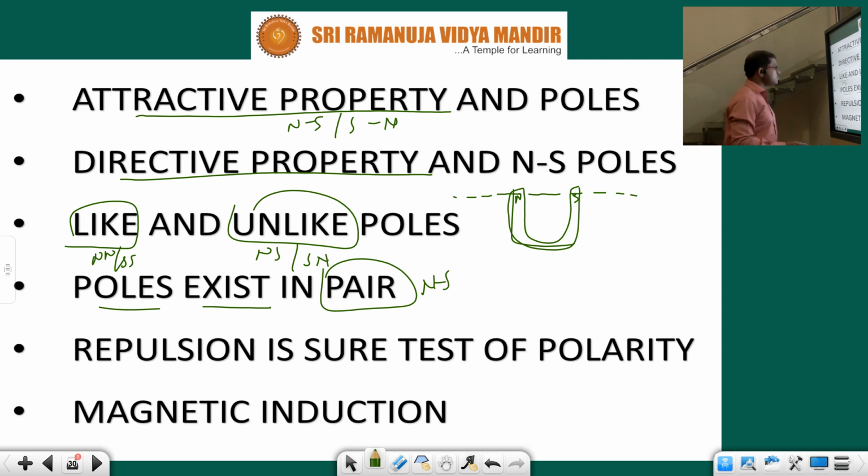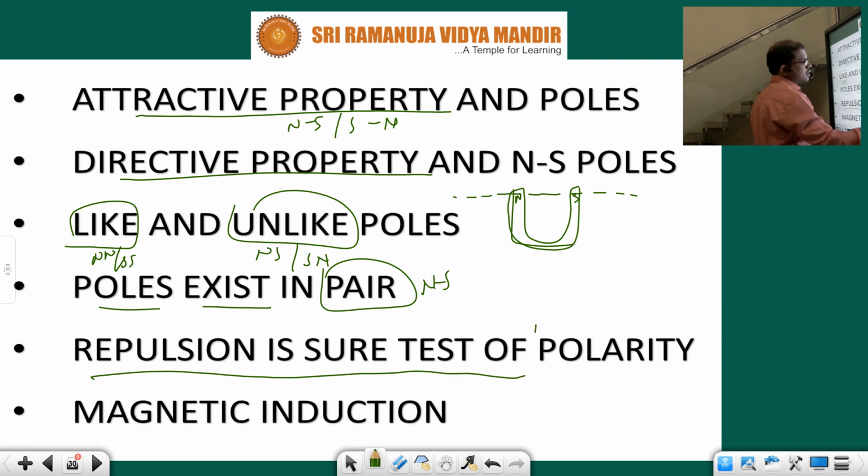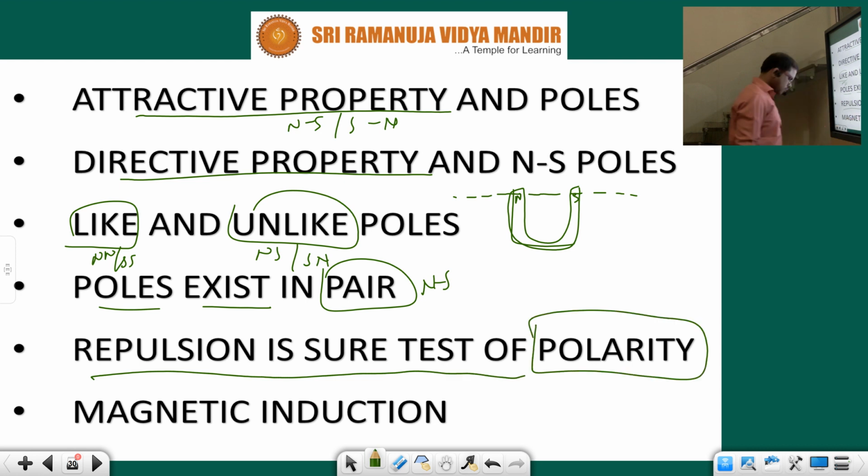Okay. Next, repulsion is a sure test of polarity. See children, suppose we take a magnet and rub it with some other metal piece, and that metal piece gets magnetized. We need to verify whether it is magnetized or not. How can we verify? By attraction or repulsion. Repulsion is a sure test. How? I will explain. Next, magnetic induction.